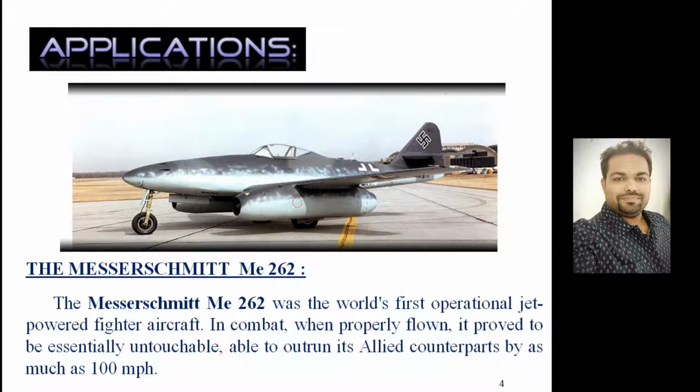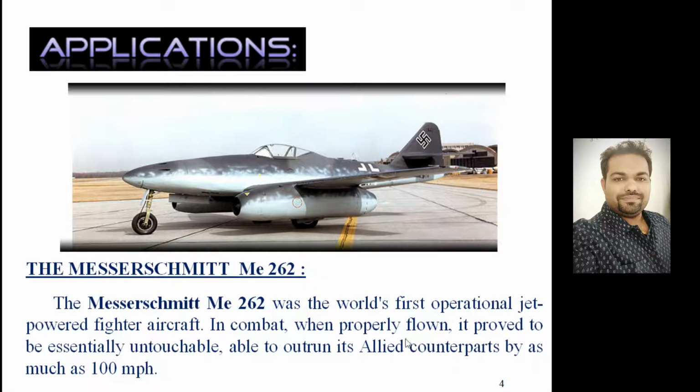In total, 1,430 fighter planes were developed by Germany. It was first introduced in 1944 during World War II, used by the Air Force, and retired in 1945.